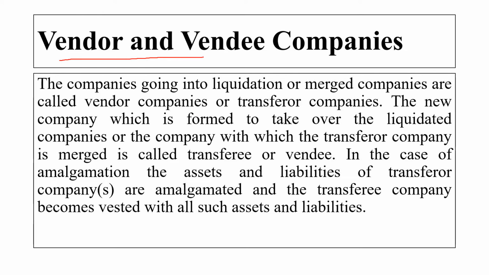Then there are vendor and vendee companies. A company going into liquidation or merging is called a vendor company or a transferor company. The company that wants to be liquidated, wound up or merged with other companies, we call the vendor company or transferor company. The new company which is formed to take over the liquidated company, or the company with which the transferor company is merged, is called the transferee or the vendee.